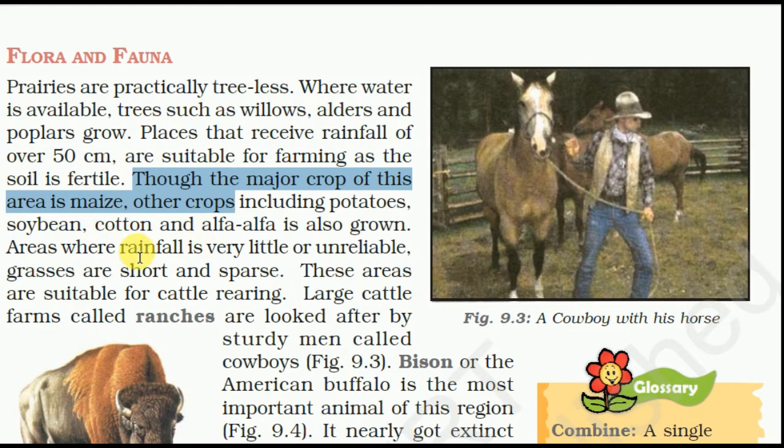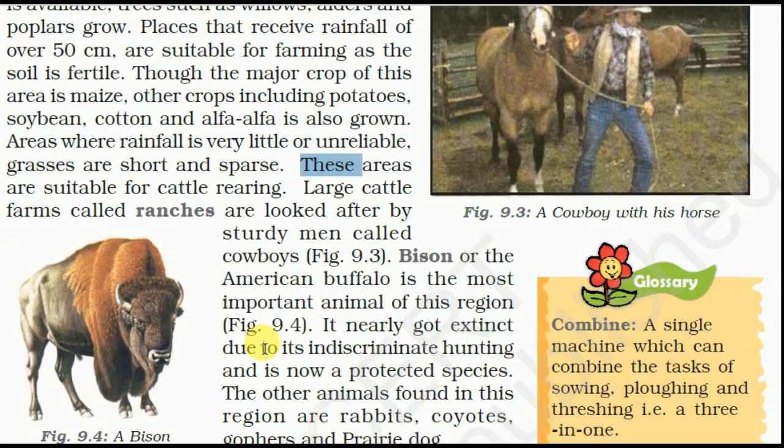Areas where rainfall is very little or unreliable have short and scarce grasses. These areas are suitable for cattle rearing. Large cattle farms called ranches are looked after by the sturdy men called cowboys.